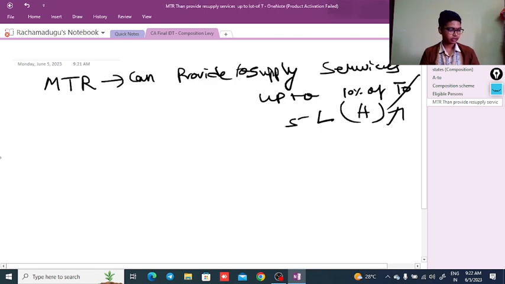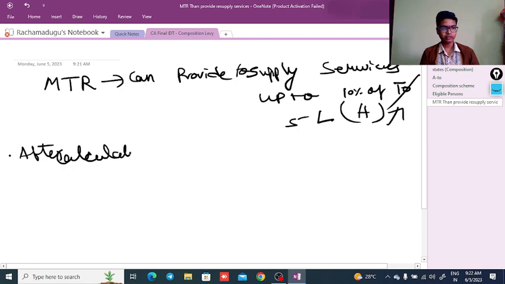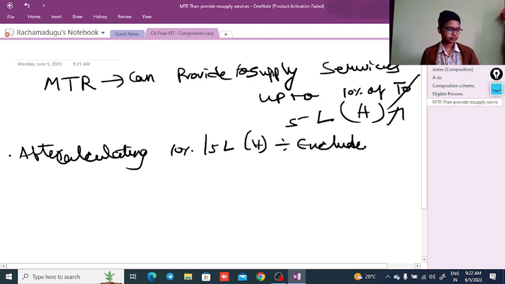Next, some important points here: after calculating 10% or 5 lakhs, whichever is higher, exclude interest or discount in the current year also.